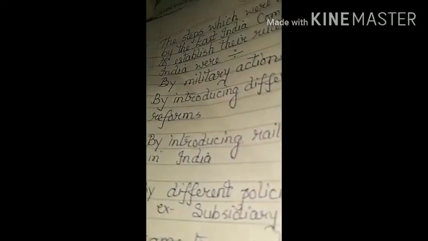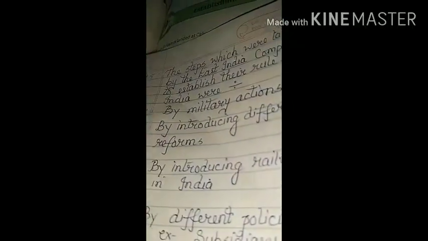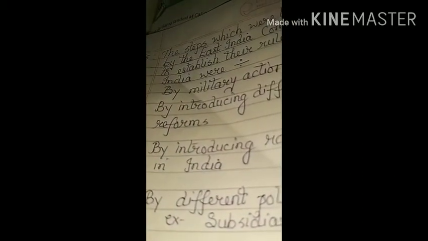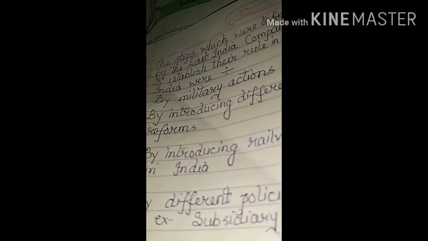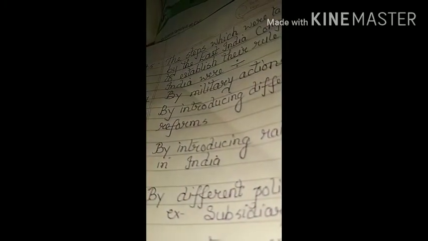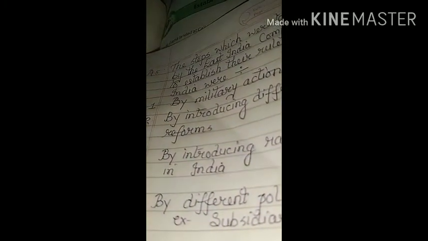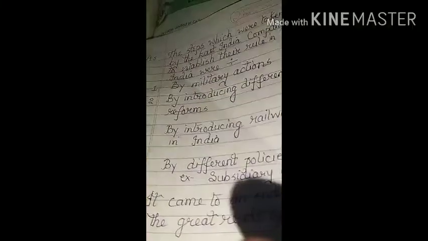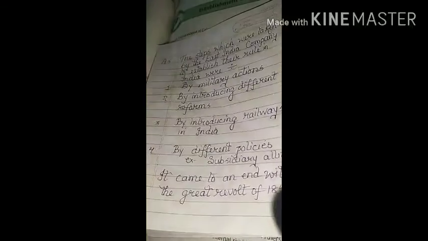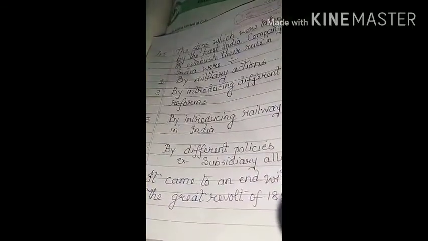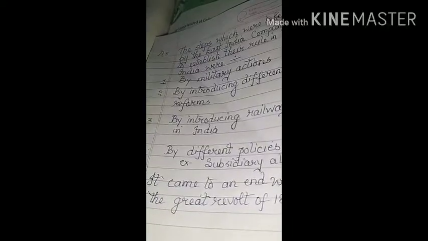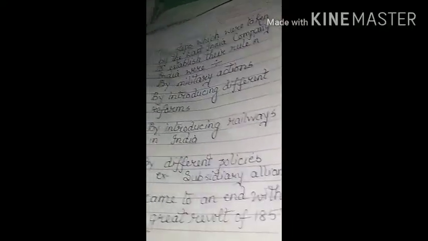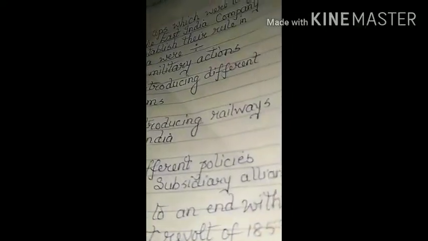The answers are the steps which were taken by the East India Company to establish their rule in India were: first, by military action; second, by introducing different reforms; and third, by introducing railways in India; and fourth, by different policies, example subsidiary alliance. And it came to an end with the Great Revolt of 1857.